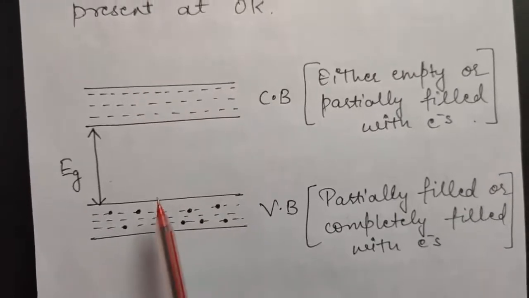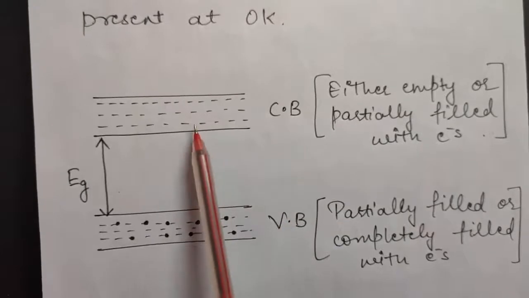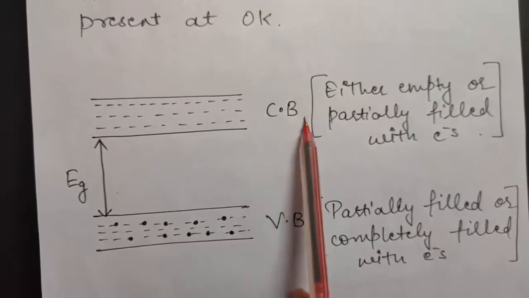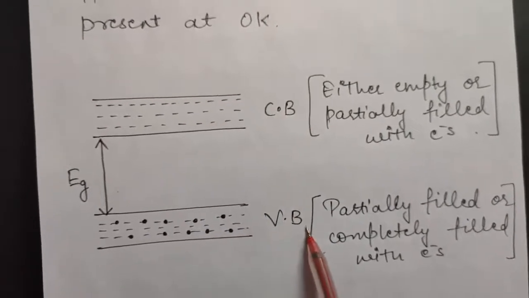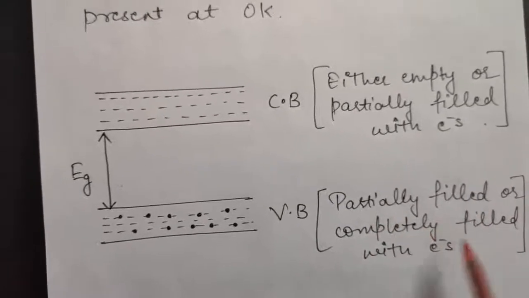Now look at the diagram. This is your lower band, which is called the valence band, and this is your upper band, which is called the conduction band. Now this valence band can be either partially filled or completely filled with electrons.